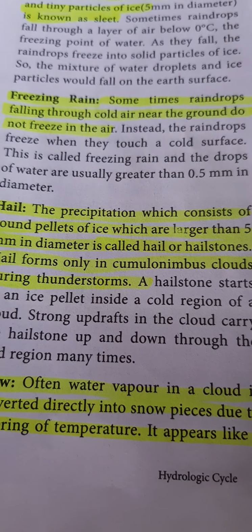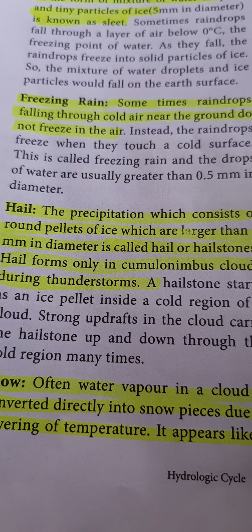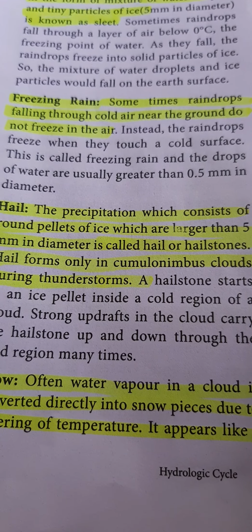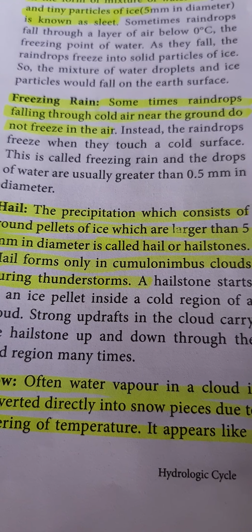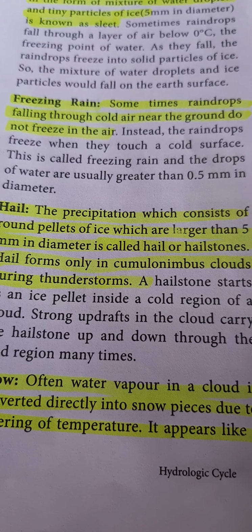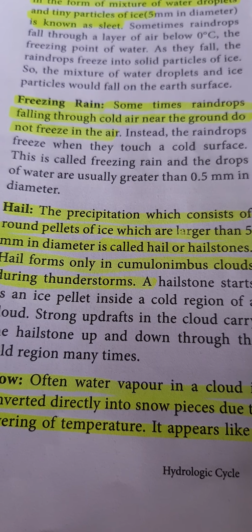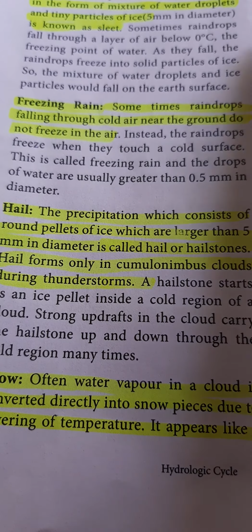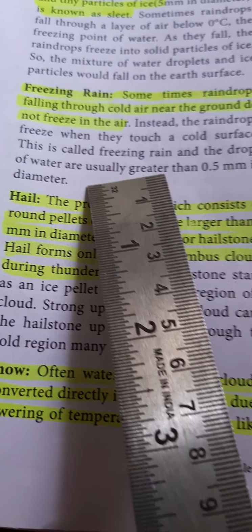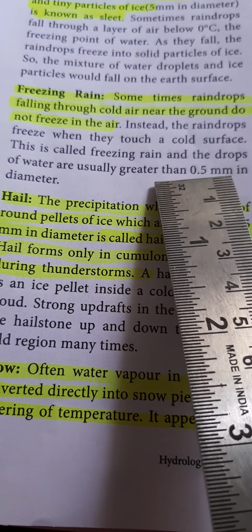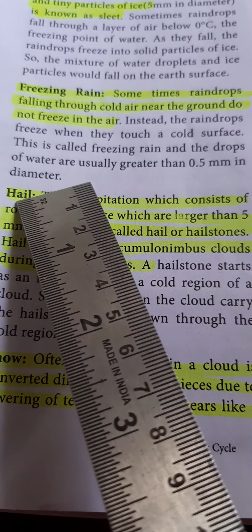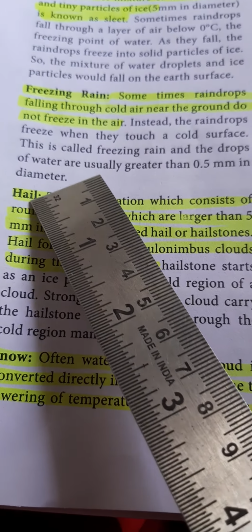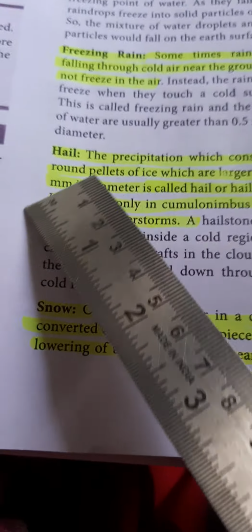Freezing rain. Sometimes raindrops falling through cold air near the ground don't freeze in the air. Instead, the raindrops freeze when they touch a cold surface. This is called freezing rain, and the drops of water are also usually greater than 0.5 mm in diameter.